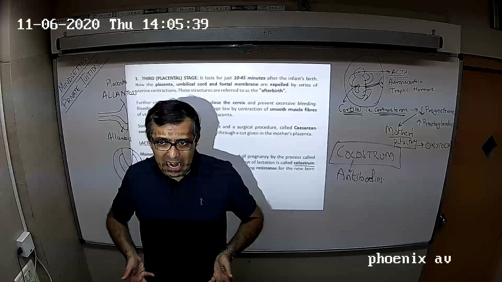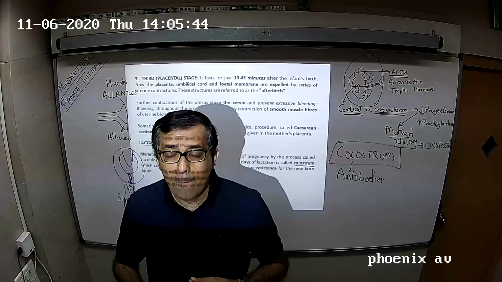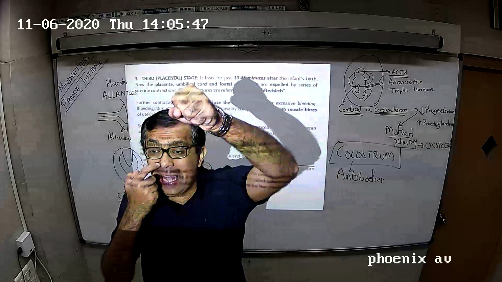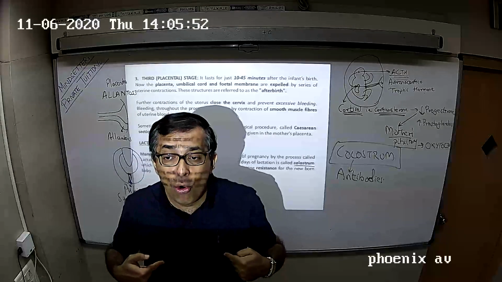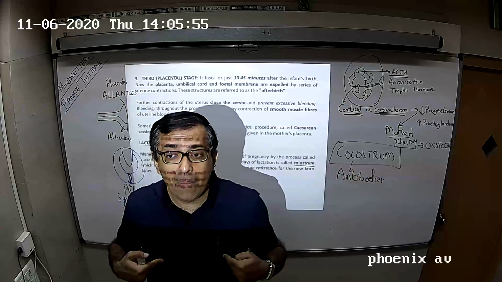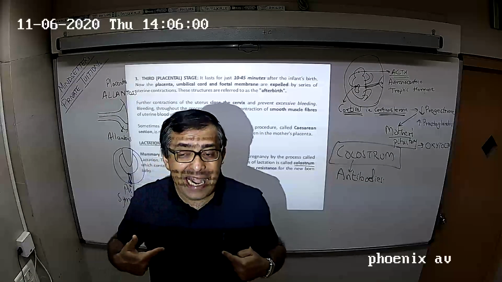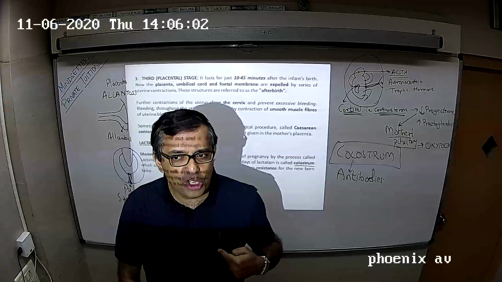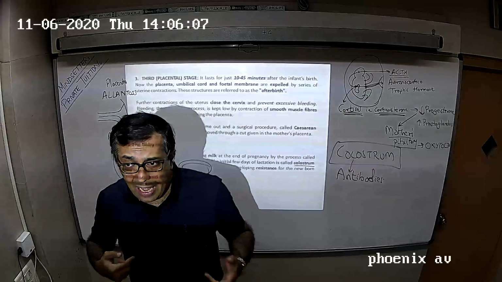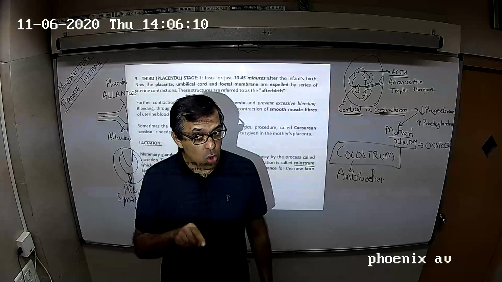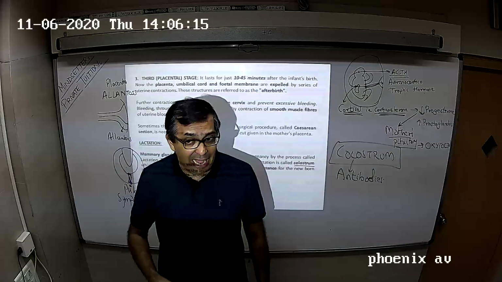So child was sterile, but immediately after childbirth we have cut the cord. The baby is now breathing, so in goes air. Along with air go in bacteria, and that means the child is now susceptible to bacterial infection, respiratory infection, gastric infection. उसे diarrhea हो सकता है, cough हो सकता है, respiratory infection हो सकता है. So his immunity is not yet well developed. तो ये WBCs में से antibodies नहीं आएंगे.